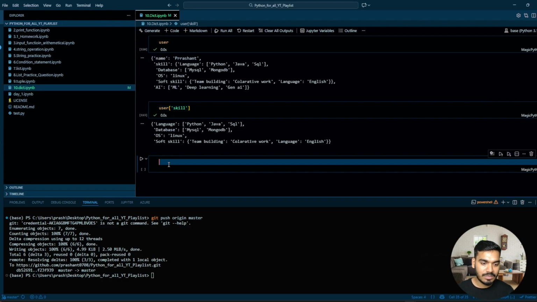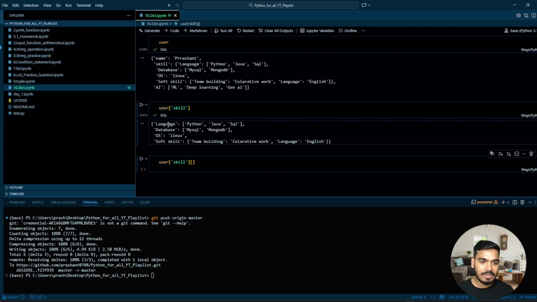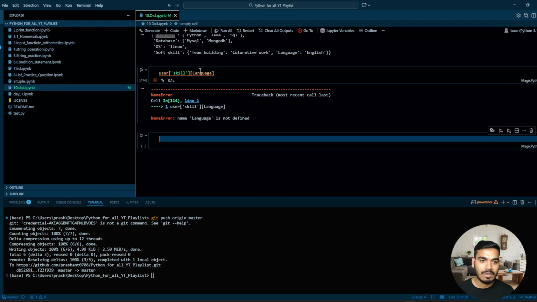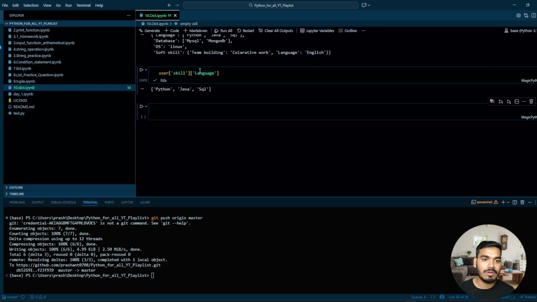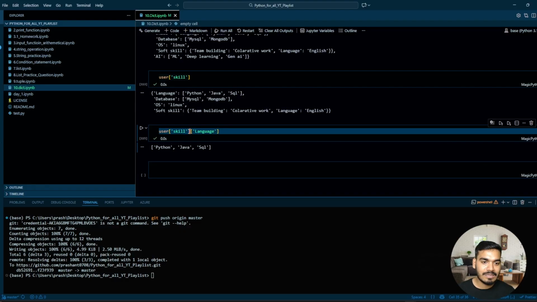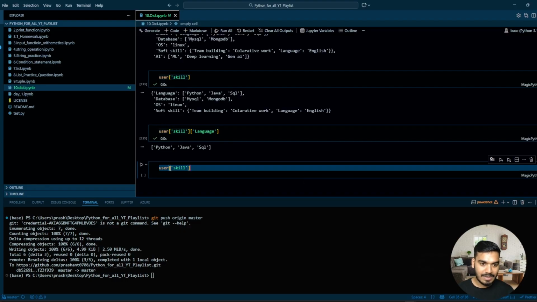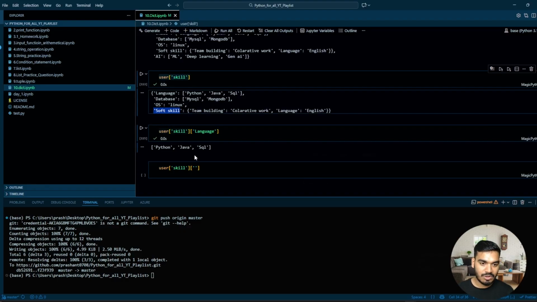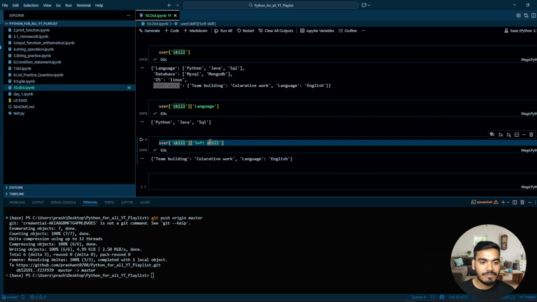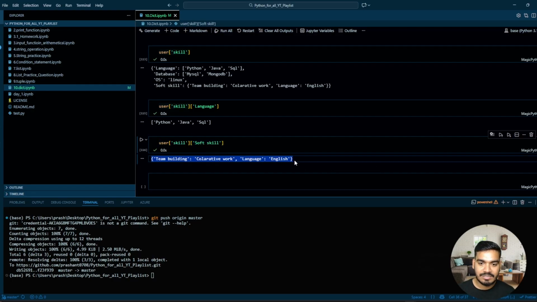Let's keep this over here so I can take the reference. Now I'll copy this, and over here let's say language. Perfect, right? Now let's say I want to access the soft skill. I'll pass this soft skill over here. Inside skill, inside that soft skill, we have this dictionary.